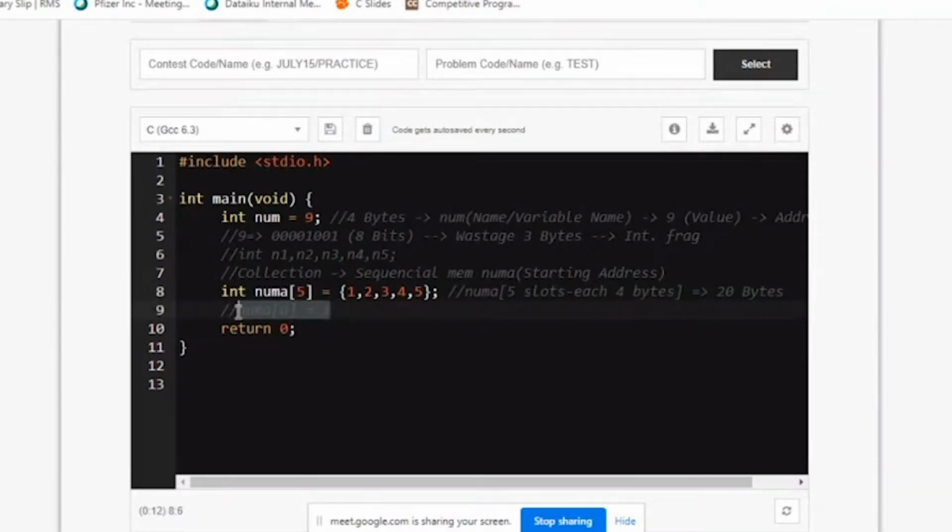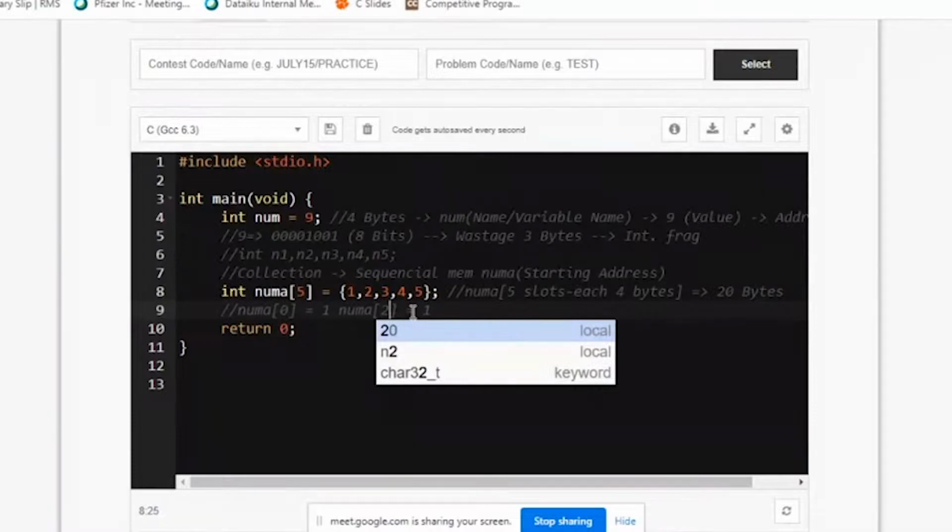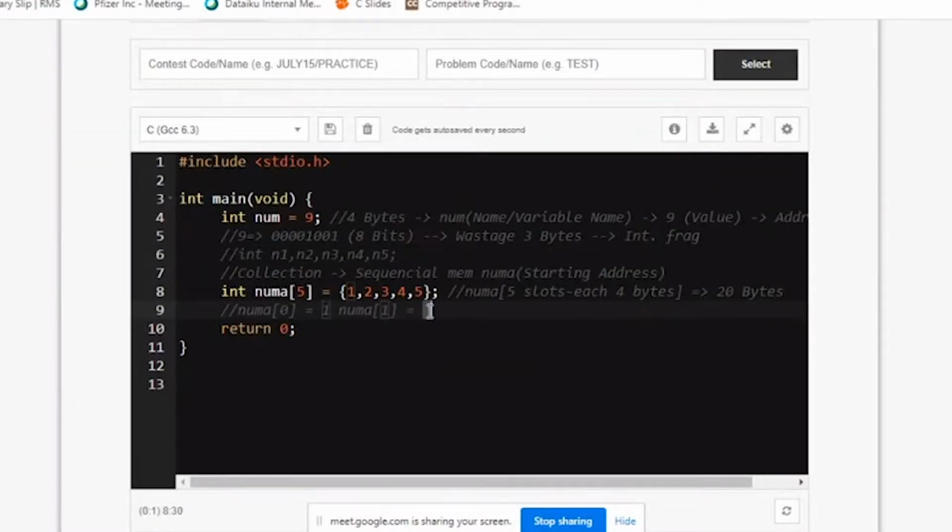So in the same way, in the second location, that is, your index is 1. In that, 2 will be stored. In the third location, that is, index is 2, 3 will be stored. And in the fourth location, that is, your index is 3, 4 will be stored. And your last, that is the fifth location, where your index is 4, 5 will be stored. This is how the numbers will be stored.